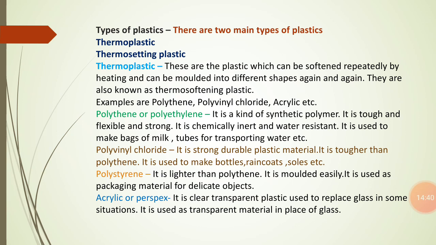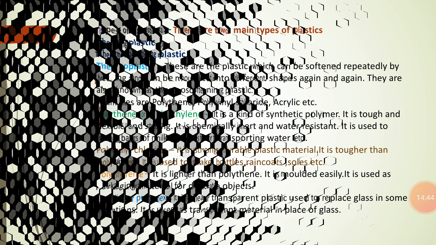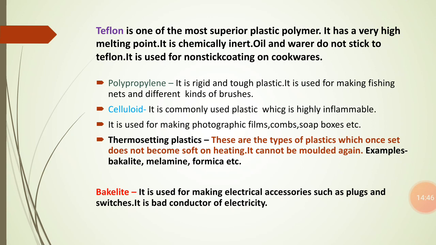Next type is Teflon. Now we are going to know about that. What is Teflon? Teflon is one of the most superior plastic polymers. It has a very high melting point, and it is a synthetic fluoropolymer of tetrafluoroethylene, and it is commonly recognized under the brand name Teflon. It has a very high melting point and is one of the most superior plastic polymer materials.